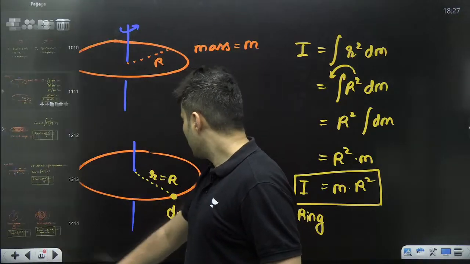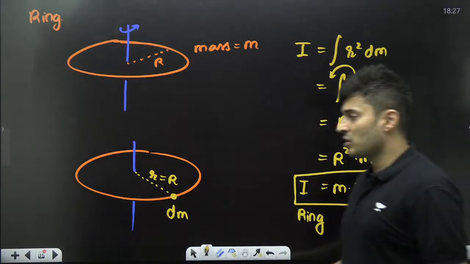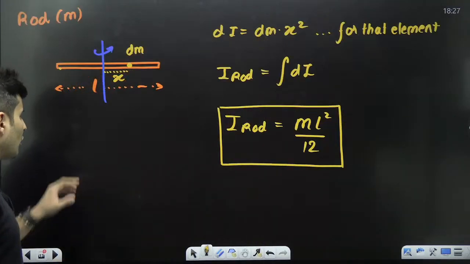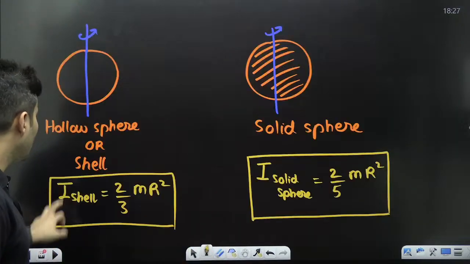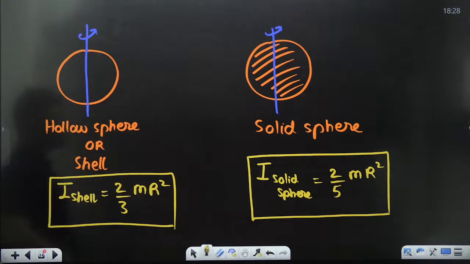Starting off with a ring, it is mr square. For a disk, it is mr square by 2. For a rod at the center, ml square by 12. For a solid sphere, 2 by 5 mr square. For a shell, 2 by 3 mr square.